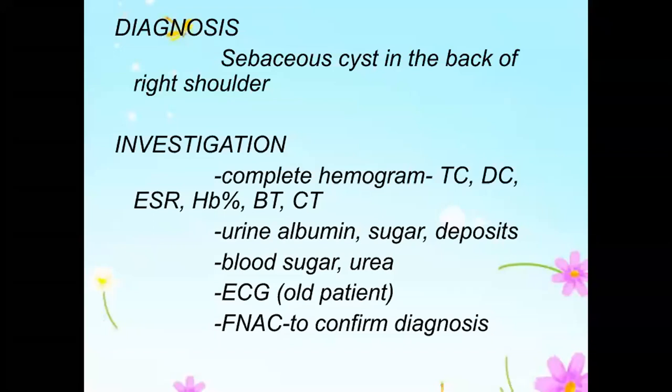Investigation, I always divide into three categories. One is the baseline investigation. Baseline investigation is to assess the general condition of the patient, like CBC, urea, sugar, creatinine, chest X-ray, ECG, all these things. You want to assess how well the patient is doing in general. This does not help in confirming your diagnosis. This might be needed when you are doing surgery. It will be useful to decide whether you want to do general anesthesia or anything like that. Anesthetic purpose also it will be helpful. But first group is baseline investigation.